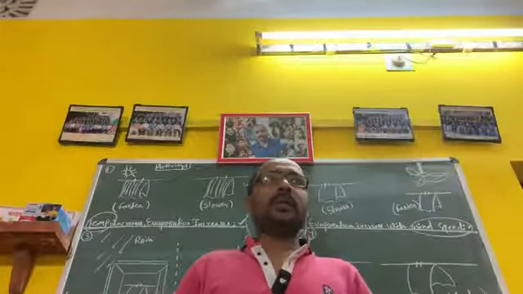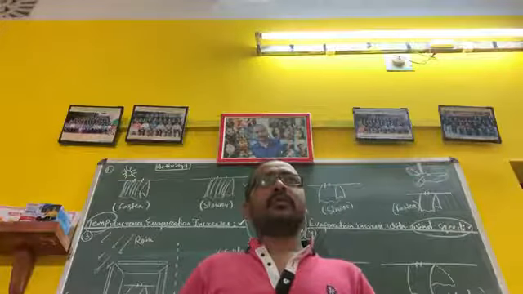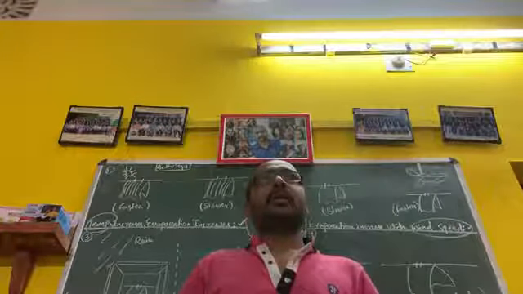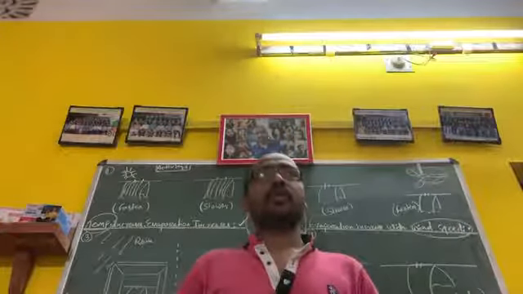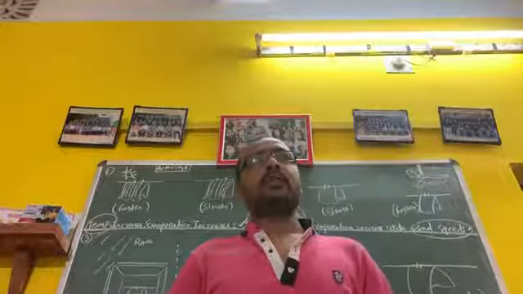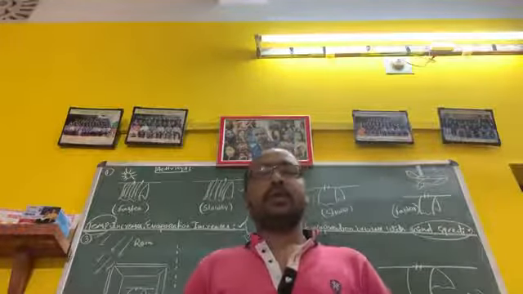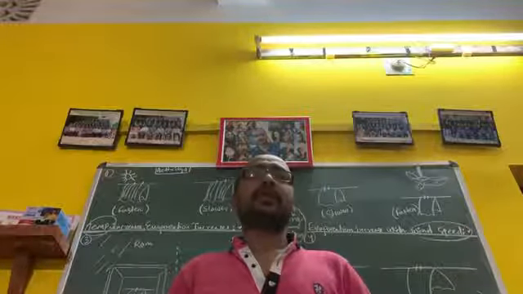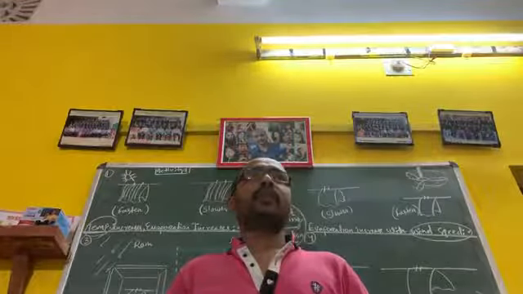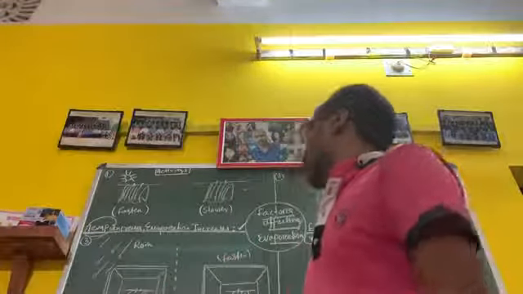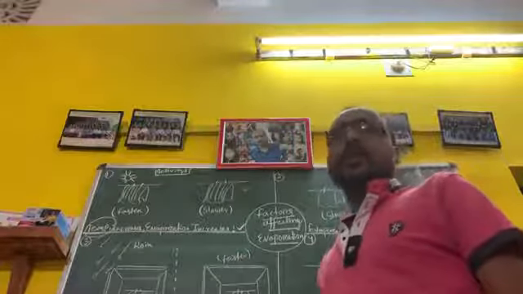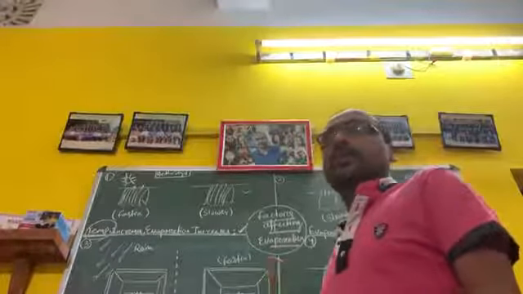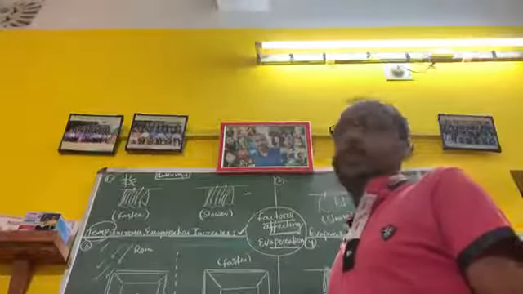Okay, children, if you have any doubt in lesson 1 and lesson 2, that is in section B, the different types of solutions, homogeneous and heterogeneous, and suspension and colloidal solution, continuing, then till then you ask me individually. In the next class we will discuss another activity that I will give from lesson 2. This is activity 1 for both sections A and B. So do it, complete it, and send it to me. Okay, thank you.